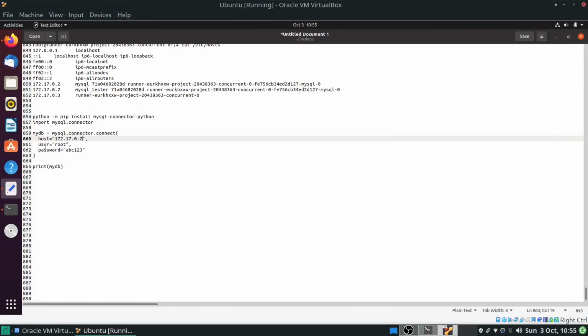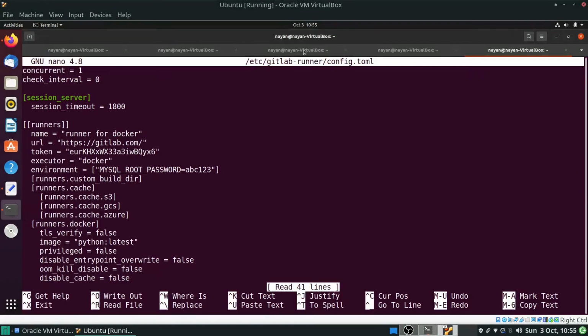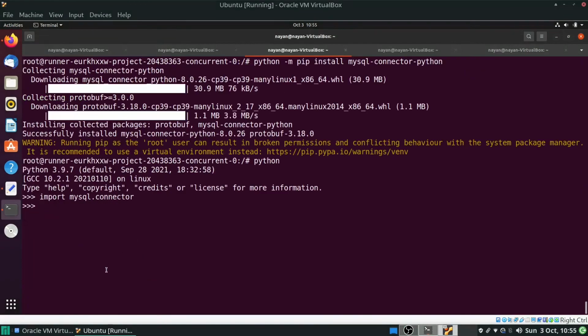Then by default, the username of the MySQL database will be root, and the password will be abc123. This password we have provided in the config.toml file. I will copy this particular command and execute it within the Python shell in the Python container.